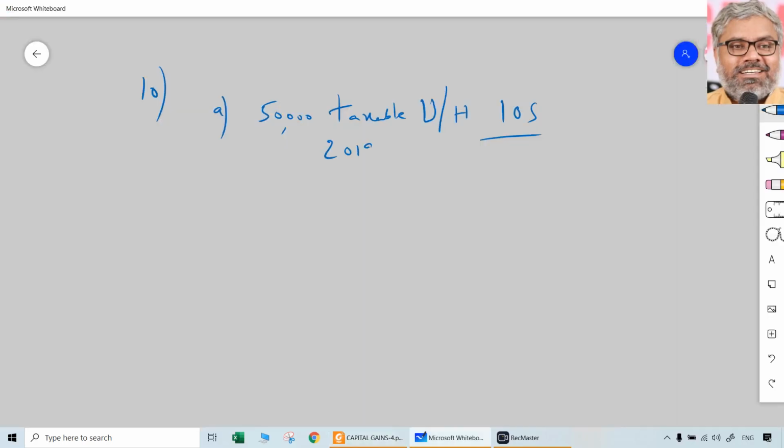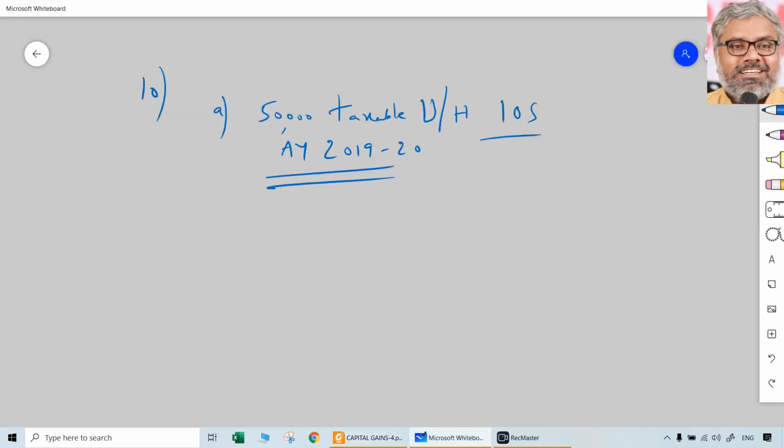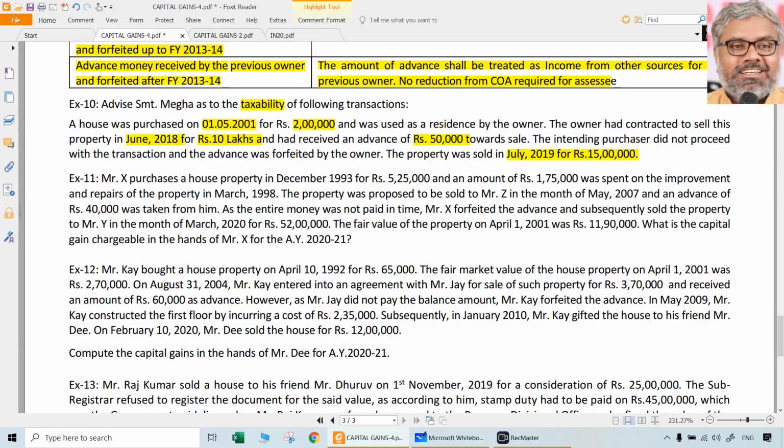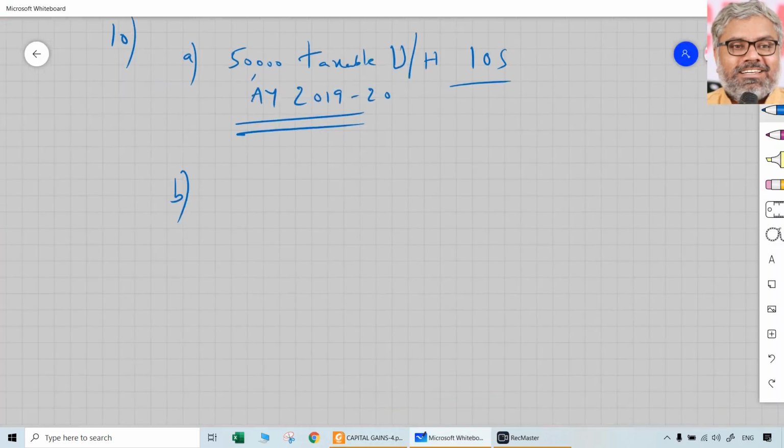So assessment year 2019-20, it would have been already taxed. If not also, we will tell that it will be taxed under the assessment year 2019-20 because it was received and forfeited in 2018-19. What was the deal between them? What they negotiated? 10 lakhs, 45 lakhs, 45 crores. How does it matter? When the deal did not happen, that is useless. That is completely immaterial information. That is where our eyes should not go also. 10 lakhs is the most useless information in this. 50,000 is taxable under the head of income from other sources for the assessment year 2019-20. Done. That is income from other sources. Now coming to the capital gains.